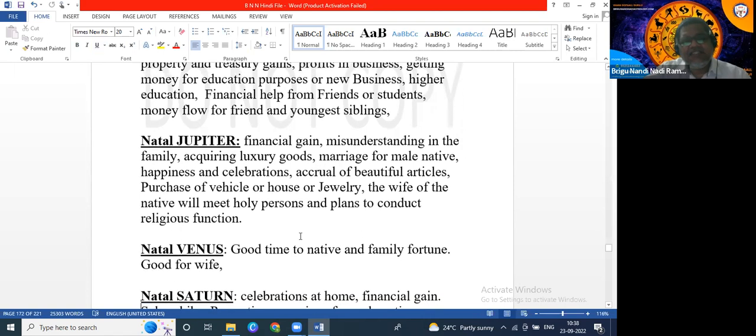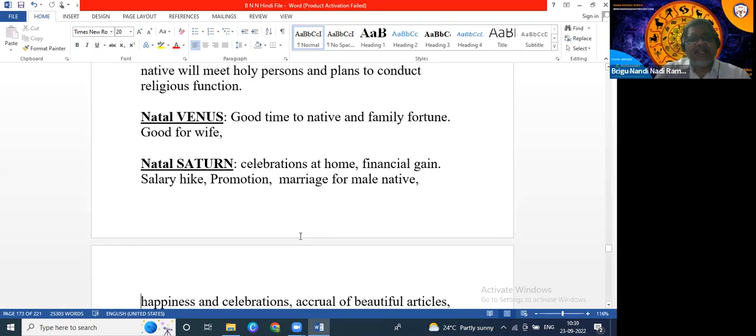Next, transit Venus, for example, is aspecting Venus. Venus is the wife, so it will be a good time for the native and his family, and good for the wife. And Saturn. Whenever transit Jupiter aspects natal Saturn, the native will get a job.